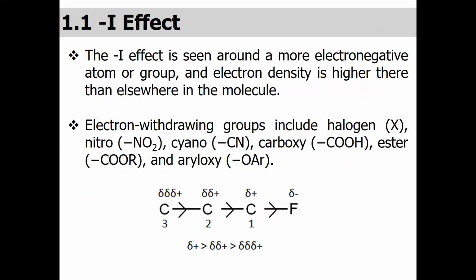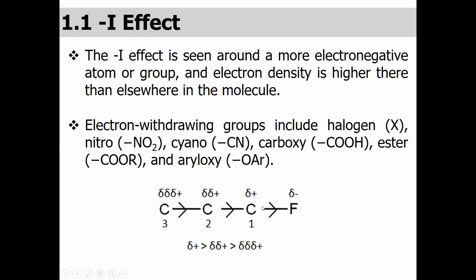Okay, now let us see the example of the minus inductive effect. As I mentioned in the previous slide, when carbon is directly bonded with a strong, highly electronegative element, there is a polarity difference: carbon has a partial positive charge and the other element has a partial negative charge. Examples of groups which have negative inductive effects are halogens, nitro group, cyano group, carboxyl group, ester group, and aryloxy group.